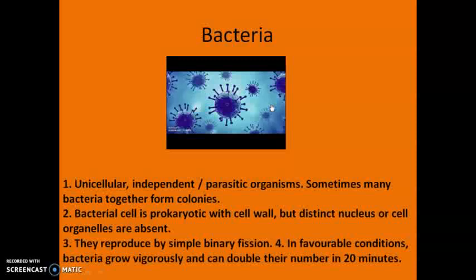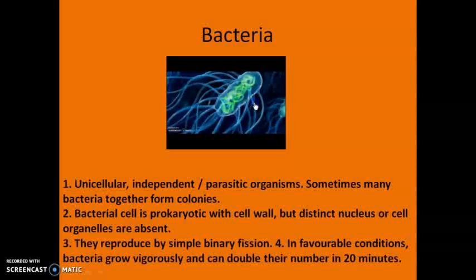Bacterial cell is a prokaryotic cell with cell wall. As you can see here, it's a cell wall. Cell wall you can see in case of this bacteria. But distinct nucleus or cell organelles are absent. See, this is the cell structure from inside. Can you see any nucleus here, children? No. So, distinct nucleus or cell organelles are absent.